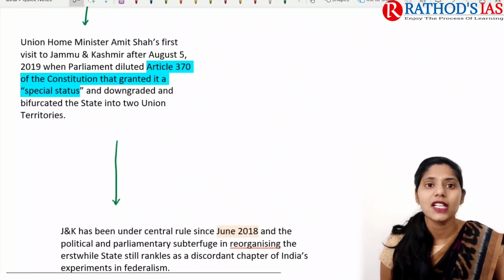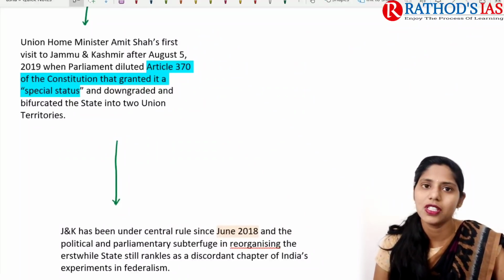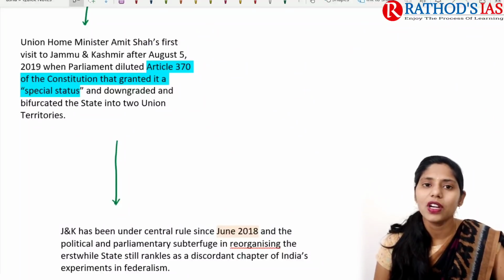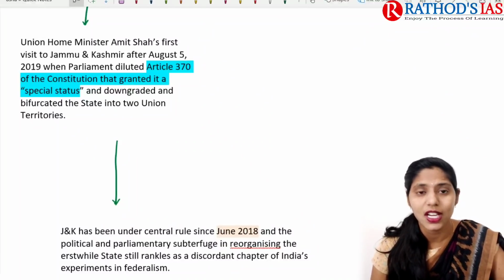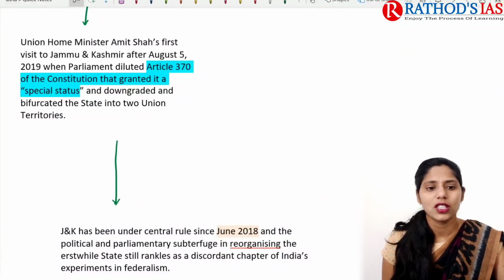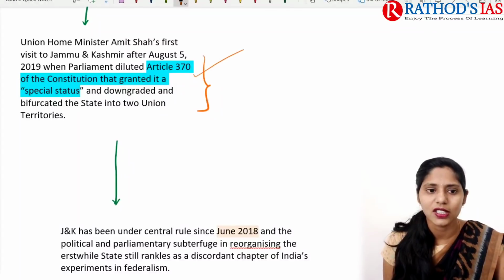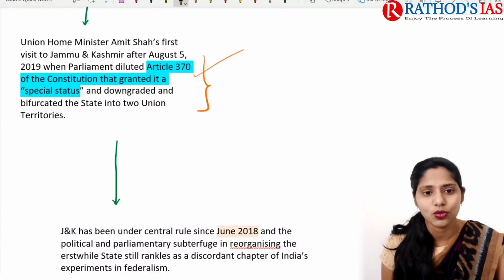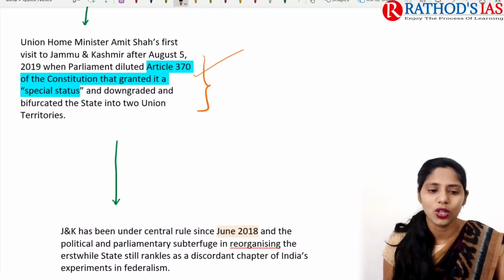Recently our Union Home Minister went for his first visit to Jammu and Kashmir after the revocation of these articles, that is, after August 5th, 2019. Here there is some background regarding Article 370, which was diluted on August 5th, and later, because of the Jammu and Kashmir Reorganization Act of 2019, Jammu and Kashmir was divided into two union territories.